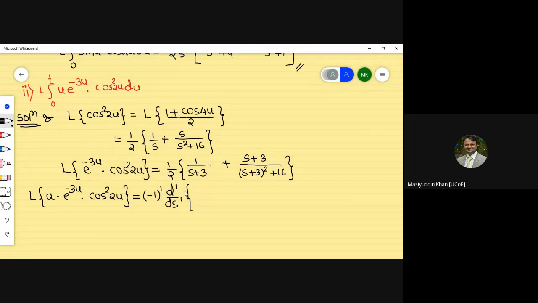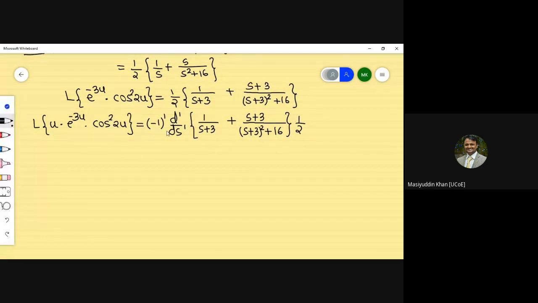So 1 by 2 into 1 by s plus 3 plus s plus 3 upon s plus 3 raised to power 2 plus 16. I'm just writing 1 by 2 at the last. It is a multiplication term, so we can write it anywhere. Now we have to take the derivative. Only a single derivative is there, so minus 1 by 2 is here.